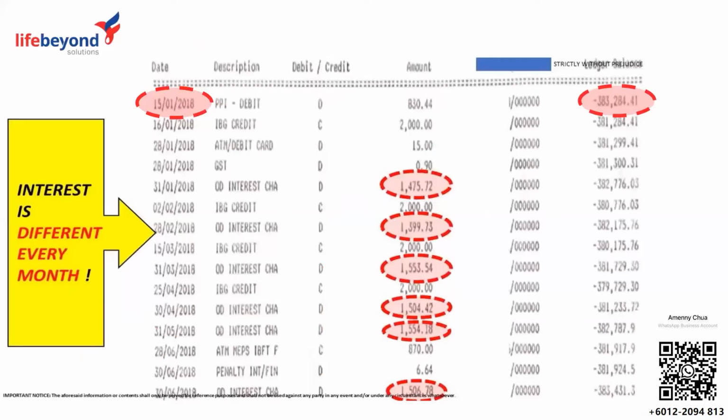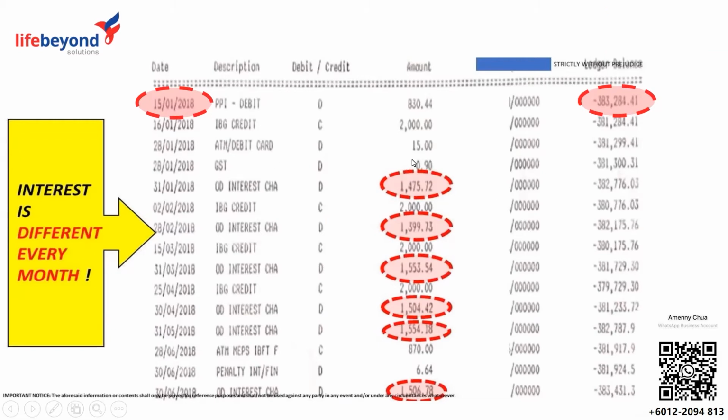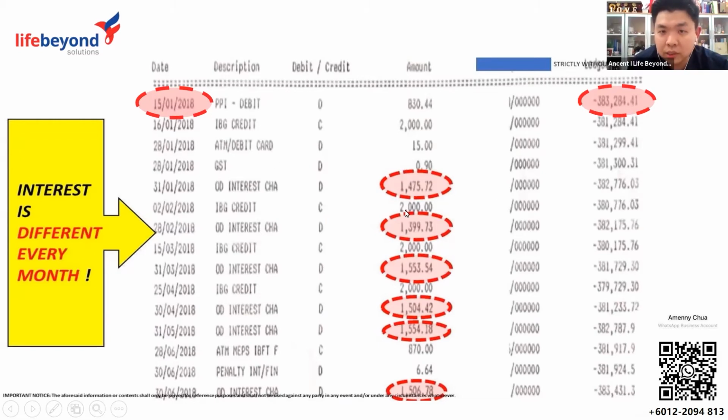Actually, this is a case study that we can show you. The owner checked his statement in January 2018. The outstanding balance is 383K. This owner is paying 2,000 every month. But the interest fluctuates daily, so the interest charge is different every month: 1,400, 1,300, and 1,500. But the owner pays 2,000 every month.